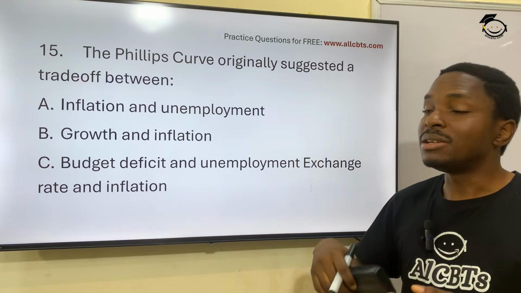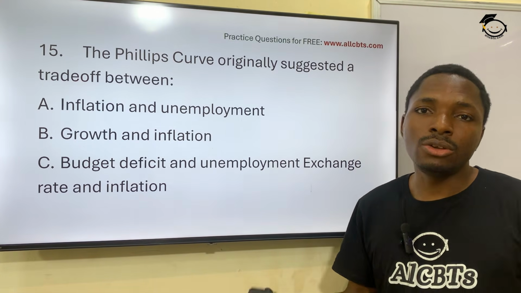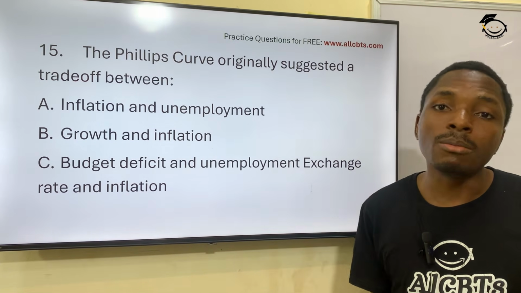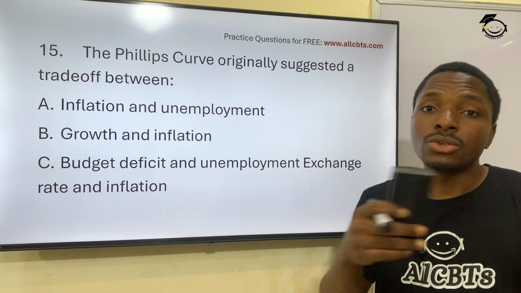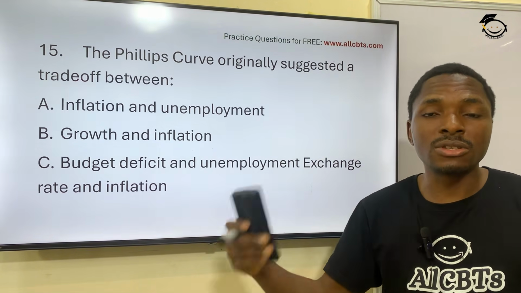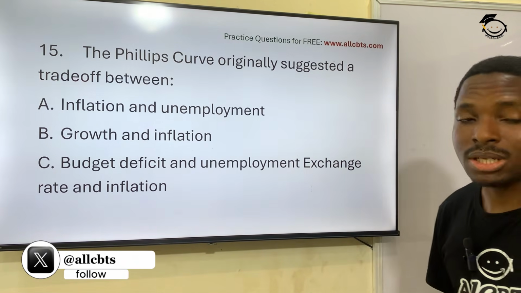Simple. If there is inflation, companies will have to shed some staff in order to survive, so there will be unemployment. It's like deciduous trees in the forest. When there is no rain, the trees shed off leaves so as to remain alive. So that's simply what it means.